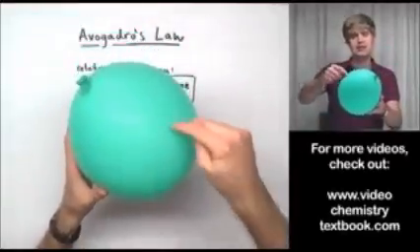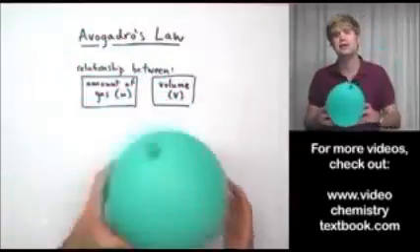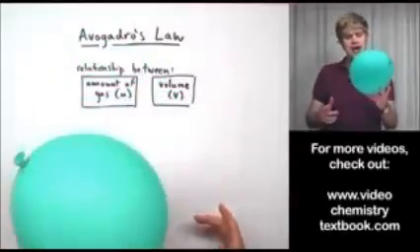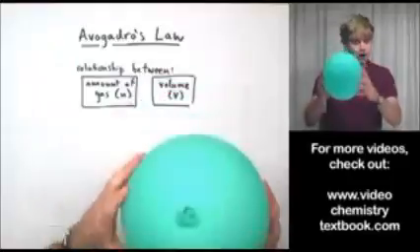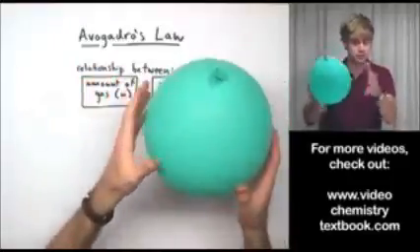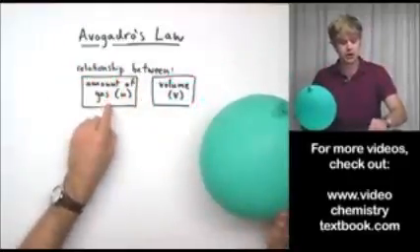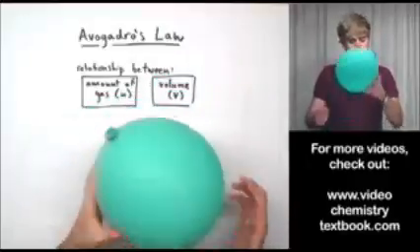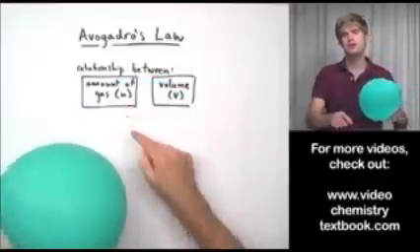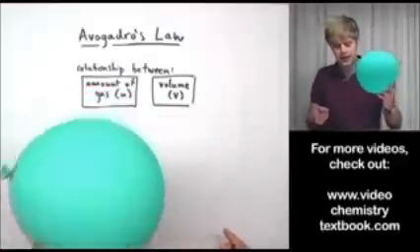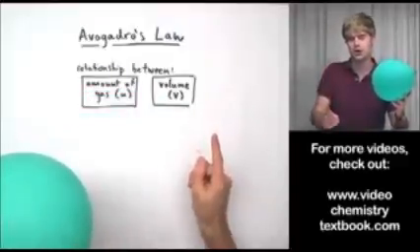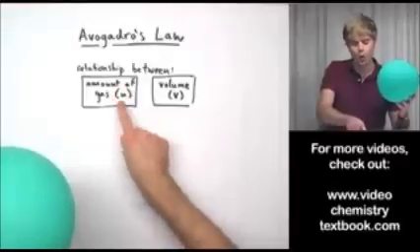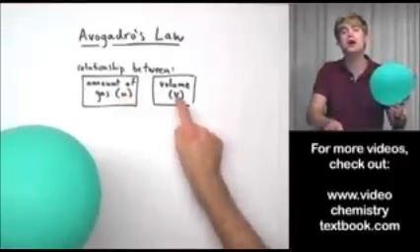So the gas in here can be considered a gas sample. This gas sample, the balloon, has both a volume. It takes up a certain amount of space that we could measure, and there's also a certain amount of gas inside. When I talk about the relationship between these two things, all I mean is what happens when I change one of them, what happens to the other?